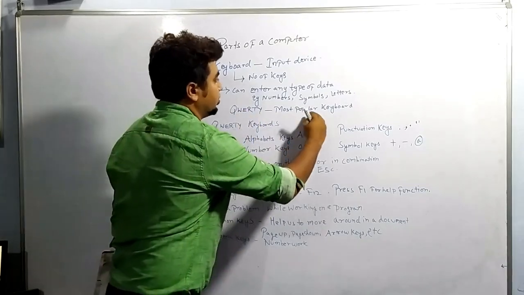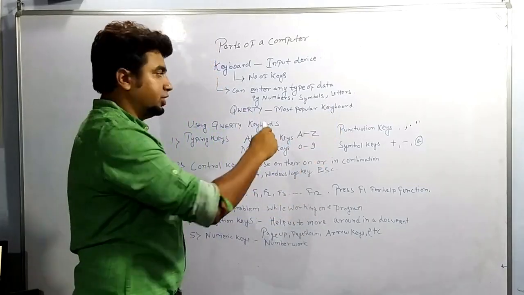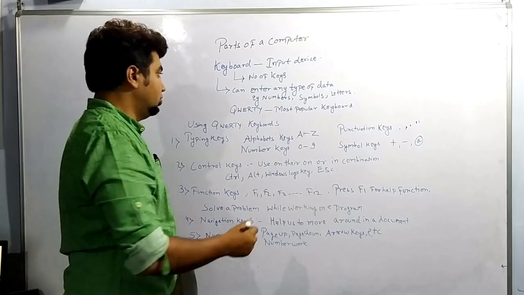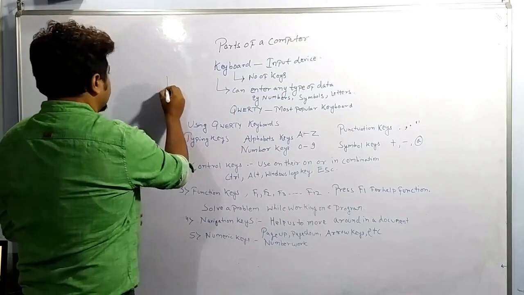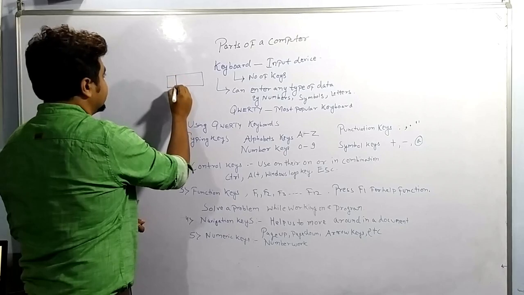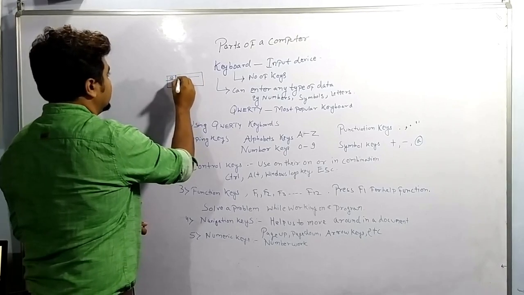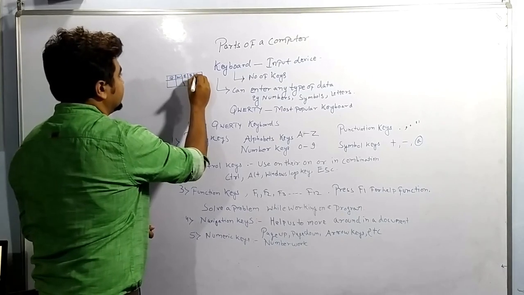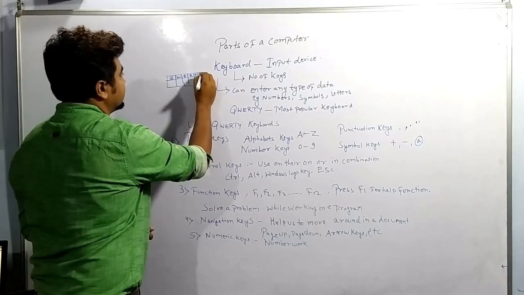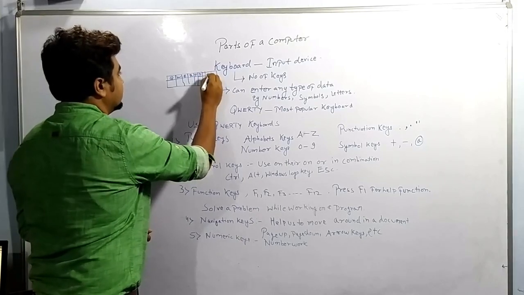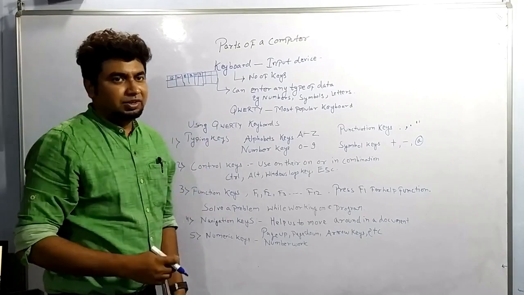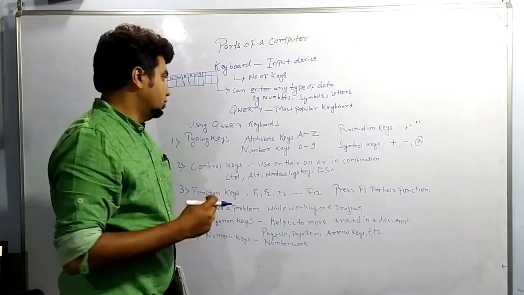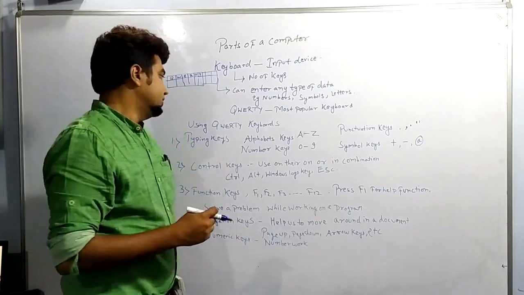QWERTY. QWERTY is the most popular keyboard. Why is the name QWERTY given? Because it is given with respect to the first row of the keyboard. You will see in the keyboard, when I draw it, first will be Q, then W, then E, then R, then T will be written. That is the first row you are seeing, and after that it continues. So I am taking the first 6. The name is given with respect to the first 6 letters of the keyboard, QWERTY. So it is a very popular keyboard, and we are using this keyboard.